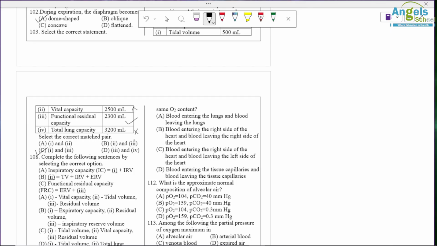1 and 3. Complete the following statements. Inspiratory capacity is TV plus IRV. Then if we find TV plus IRV plus ERV, that is our vital capacity, VC. Then functional residual capacity, FRC, is equal to ERV plus RV. Okay, so option C is correct here.